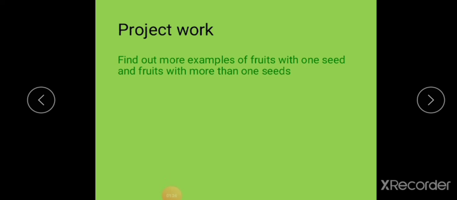Now, I will give one work for you. You have to write this project work in your science diary book, science record book. Your project work is to find out more examples of fruits with one seed and fruits with more than one seed. So, this is your work.